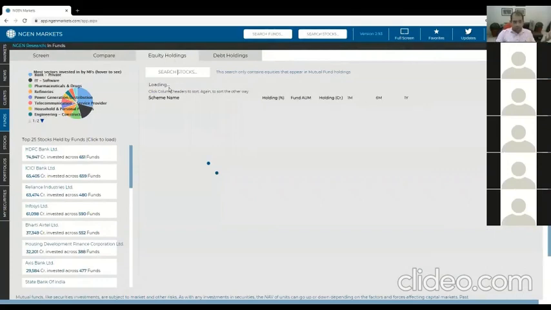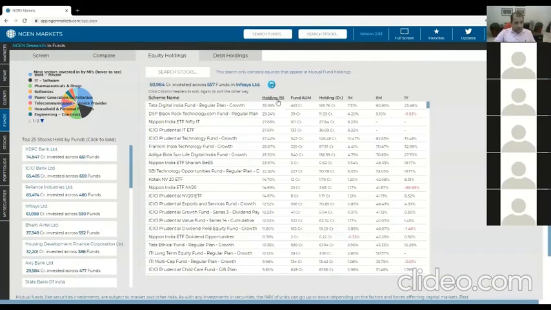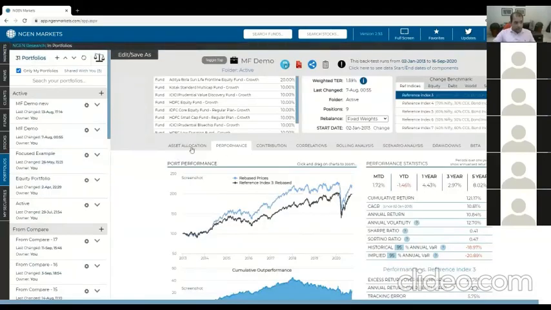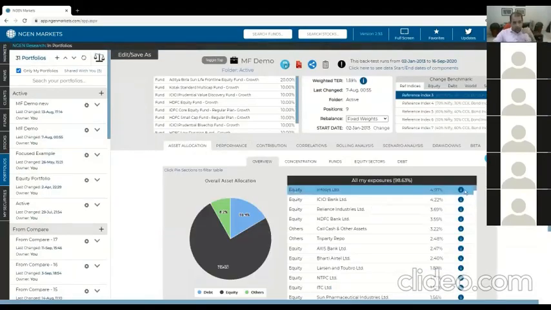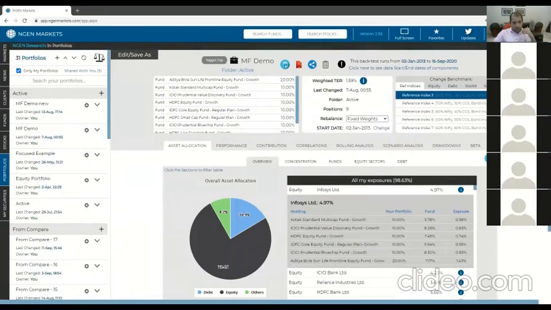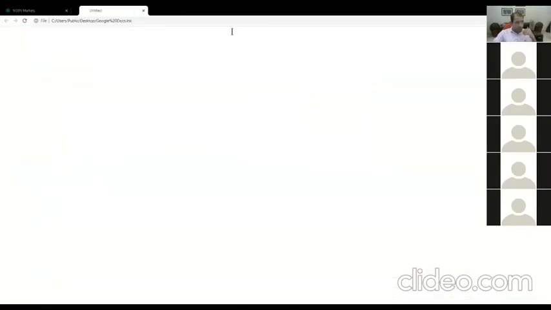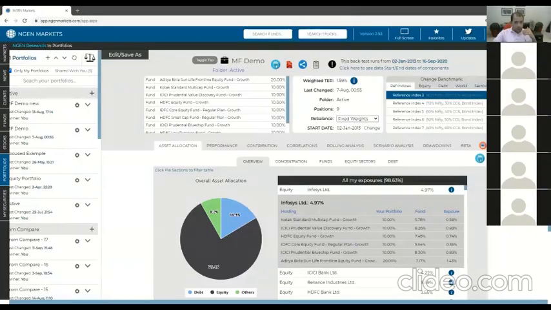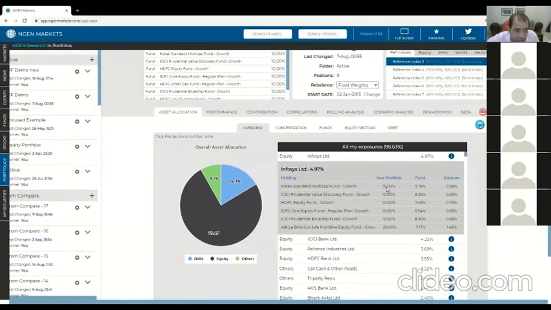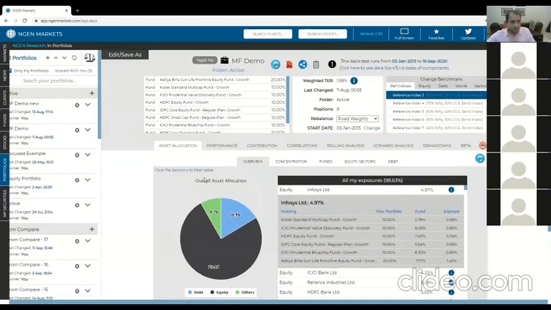And you can find whichever fund has the highest allocation percentage-wise, and there it is. It's the Tata Digital Fund. Within your portfolio, it will be pretty clear. If you go to asset allocation here, you open up Infosys here, and again you can see the exact allocation of the funds in your portfolio. But from a general market perspective, you can see it in the fund section very quickly.